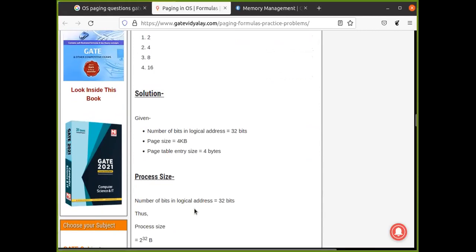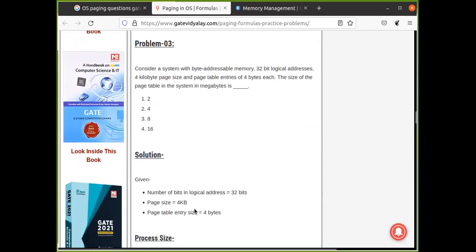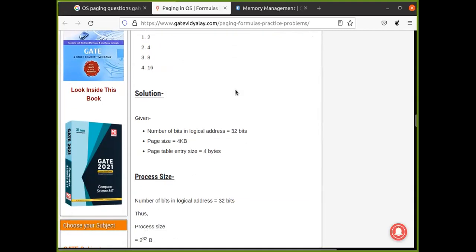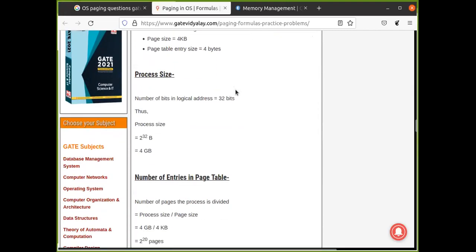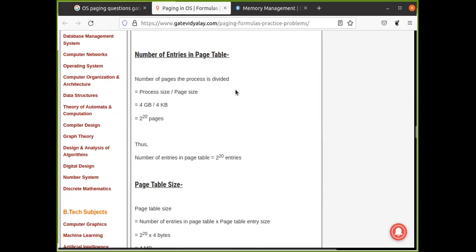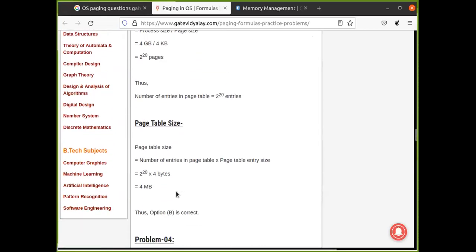We are finding the size of the page table in the system in megabytes. So it should be 4. Yeah, the answer is 4 megabytes.